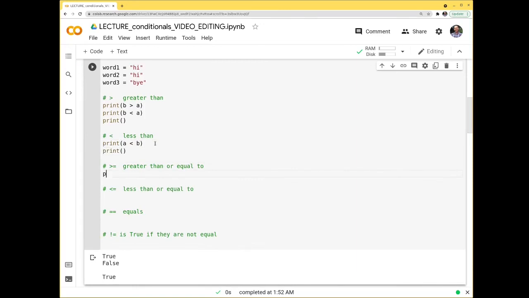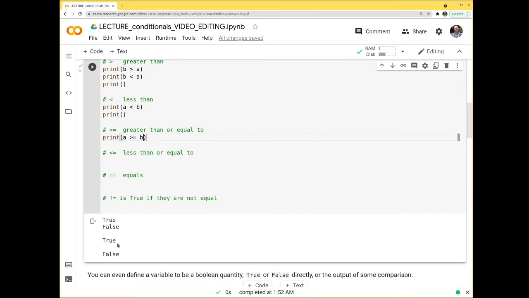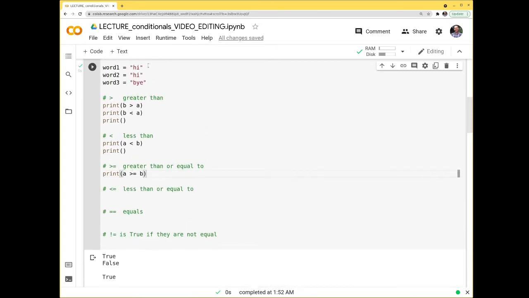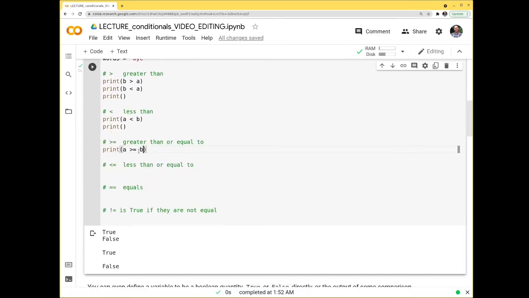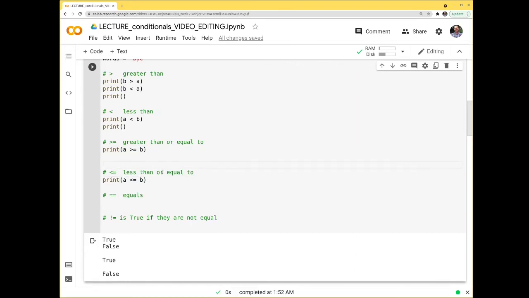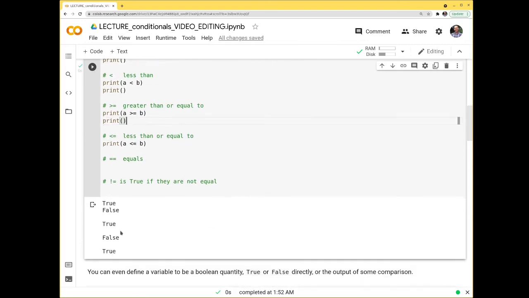And then I could do print, let's see, is a greater than or equal to b? And I get false. And I remind you that a is 10, b is 20. So if I do greater than or equal to, a is not greater than or equal to. But if I do print a less than or equal to b, let me put a print statement here. If I do a less than or equal to b, that is true.